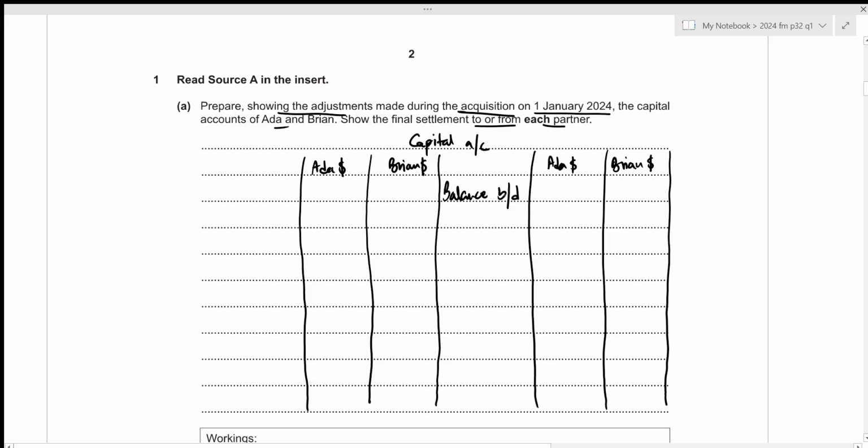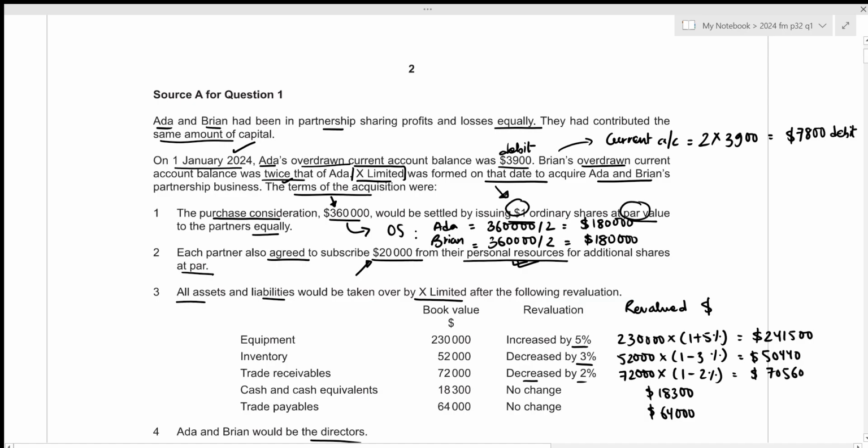For this one, we're not given any information regarding the opening balance for the capital account, but we were told that they had contributed the same amount of capital. So the opening balance for both Ada and Brian will have the same amount. Now we need to calculate that amount.